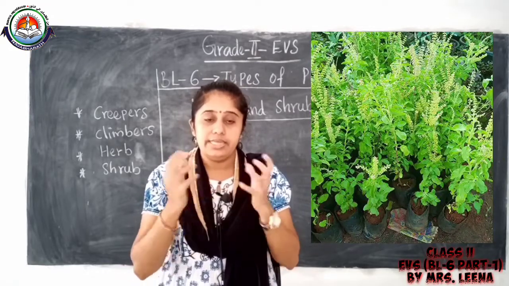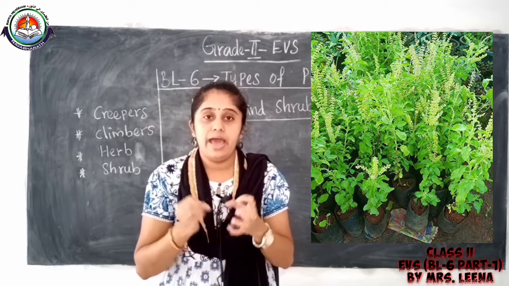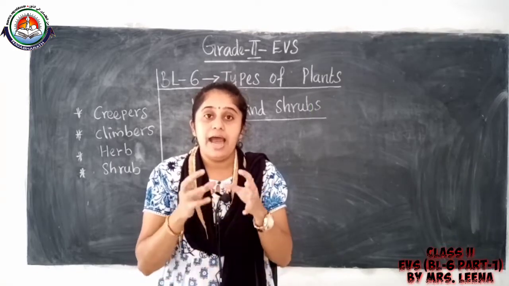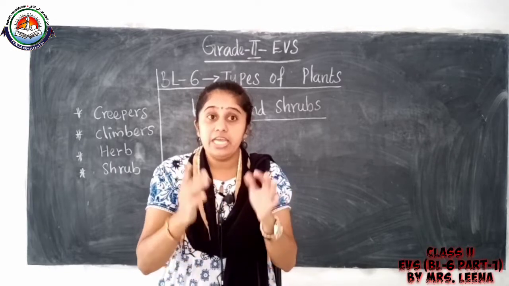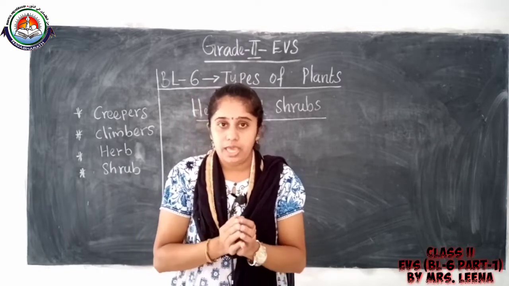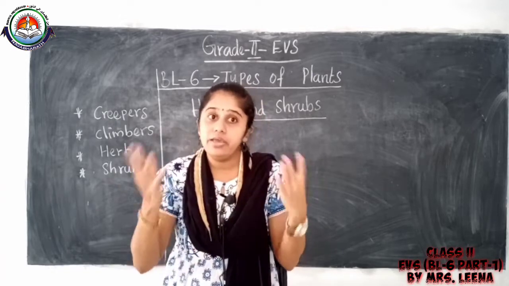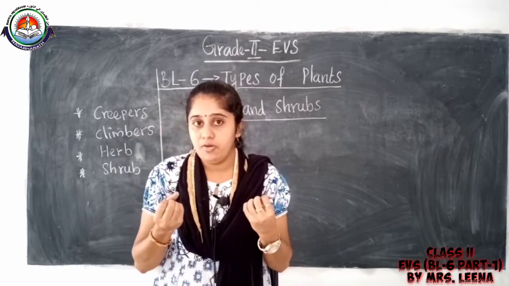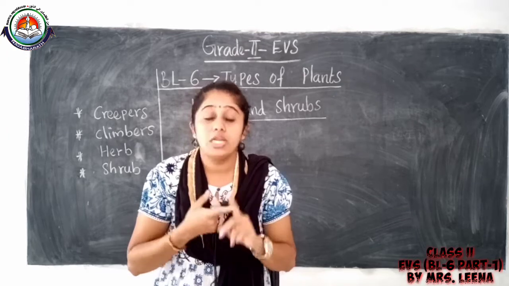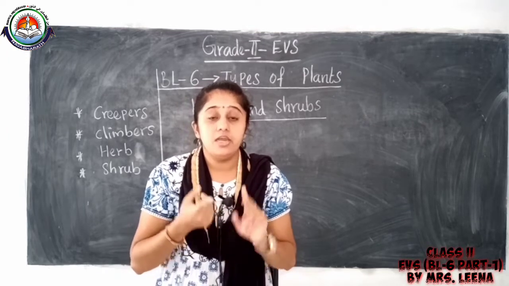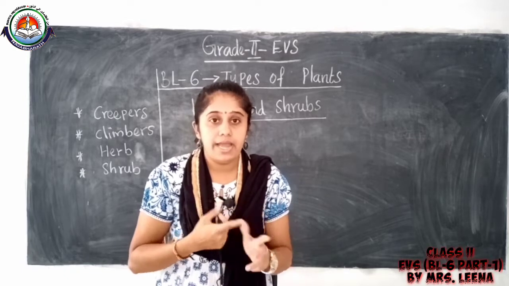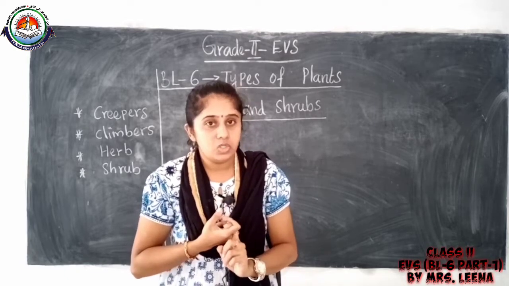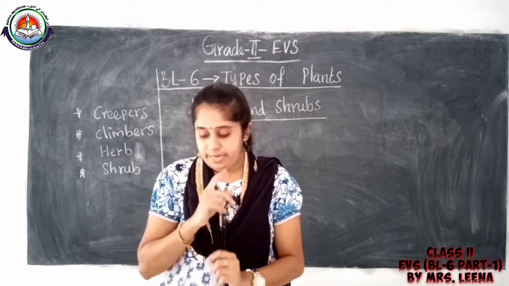Okay, understood. The next one, shrub. Shrub has woody stem and the branches of this plant grow very near to the ground. Shrubs live for many years. Examples for shrubs are orange plant, then rose plant. Understood children? Rose plant, orange plant.